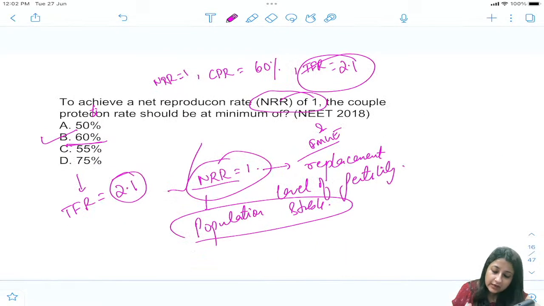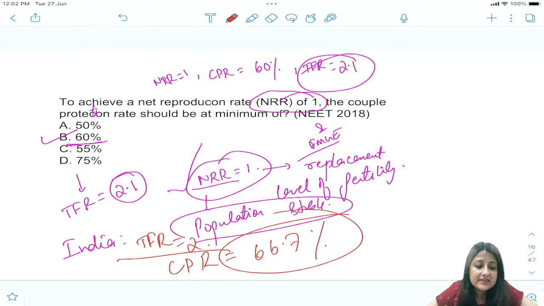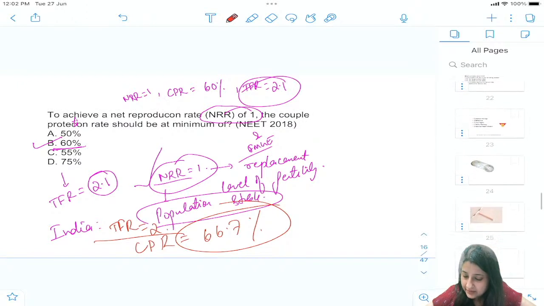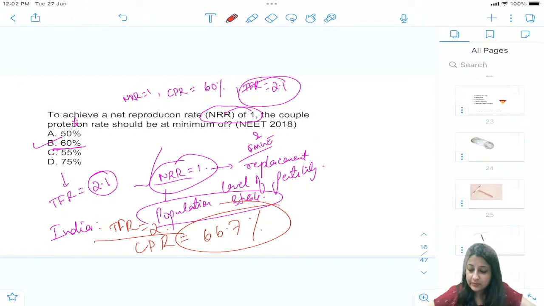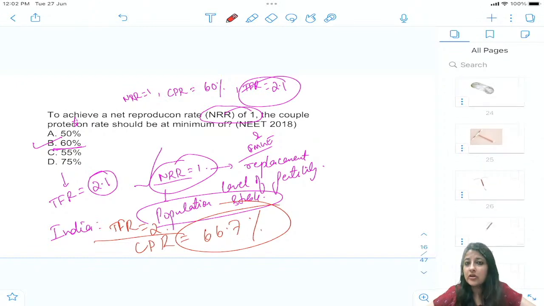But as of now please remember, India के लिए TFR कितना हो गया है? Already we have achieved TFR of 2, and couple protection rate right now in India is 66.7%. But that does not mean population has become stable. We need to maintain that thing. Okay, everyone understood these topics? They are very, very important for your exams, so please remember that. Now let us look at some very, very important contraceptives, guys.